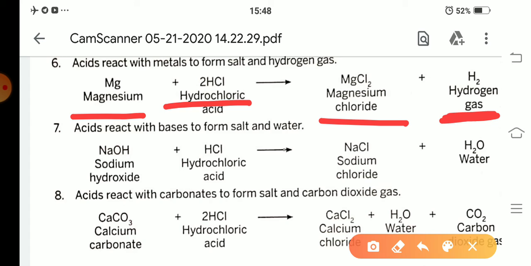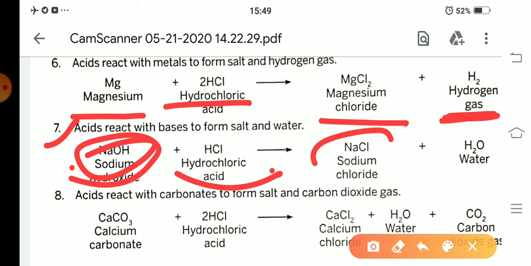Okay. Next, acids react with bases to form salt and water. When acids react with a base, it forms salt and also water.